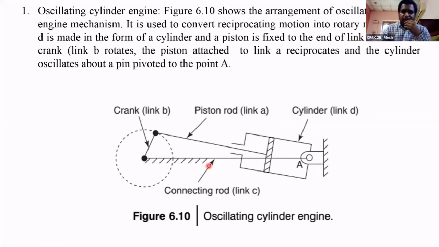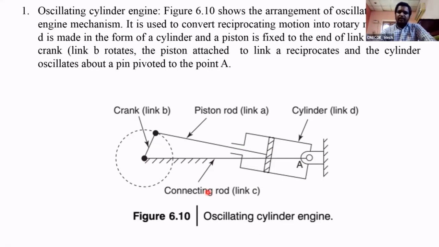Here the connecting rod is fixed. In the previous case the cylinder is fixed, here the connecting rod is fixed. Here the cylinder is oscillating about the pivot, and the crank is rotating. The piston is moving in the cylinder, and the cylinder is oscillating about this pivot. This is called oscillating cylinder engine, one more inversion of the slider crank mechanism.